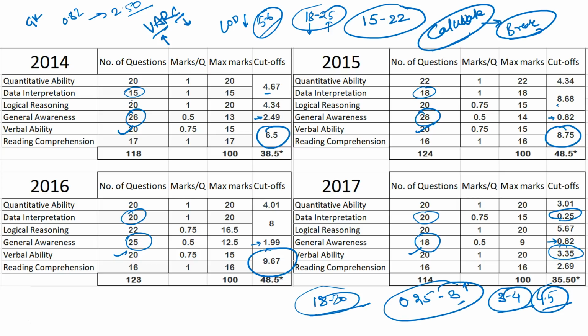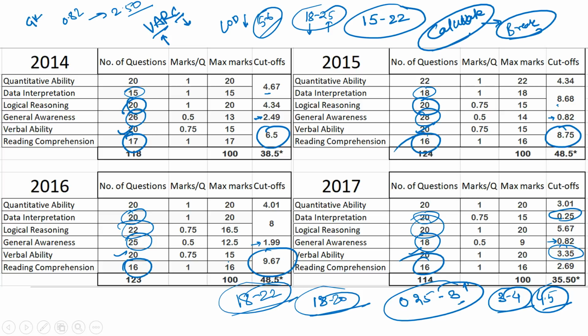Logical reasoning, I think, is also stagnant. You have 20, 20, 20, and then 22. So my prediction says that even in logical reasoning, you will get around 18 to 22 questions. It has always been manageable as far as IIFT is concerned. Puzzles and other traditional logic like blood relation, direction, input-output, number series, coding-decoding have always been manageable. So I think you guys will not be struggling here. RC is also quite stagnant: 17, 16, 16 and 16.